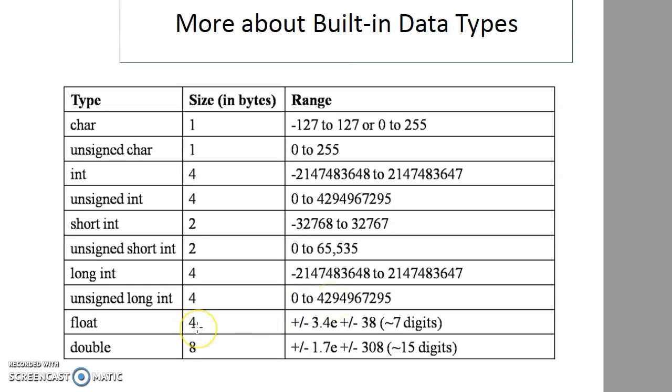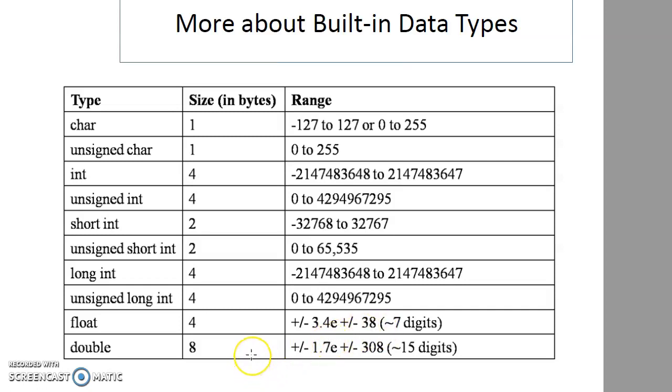Float is again 4 bytes, that is 32 bits. So with 32 bits it will be storing basically 8 digits, and 1 will be out of that for the sign. So 7 digits will be used out of the 32 bits. 7 digits will be represented using the float.